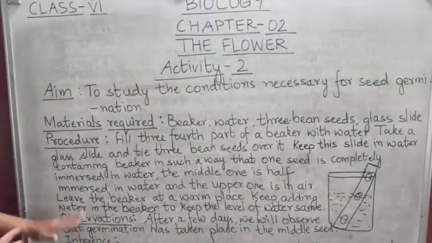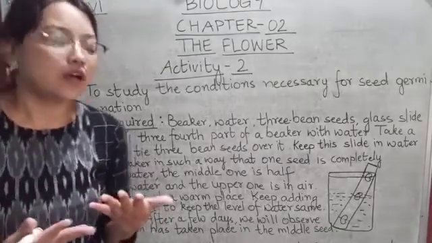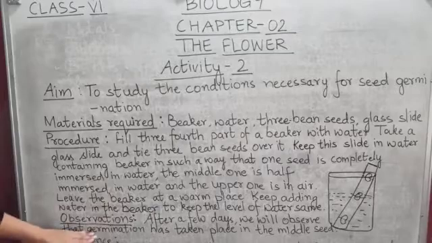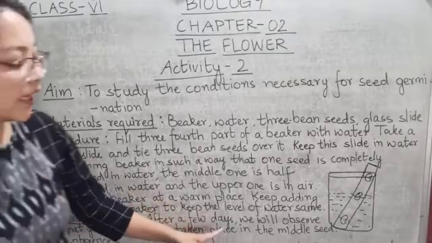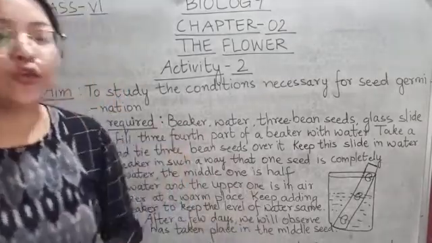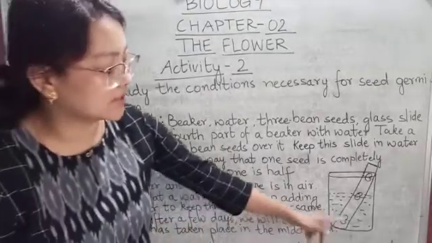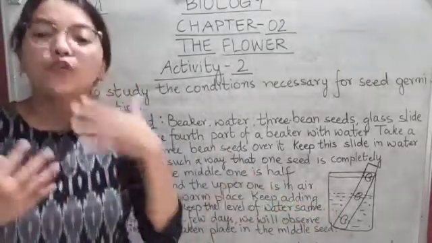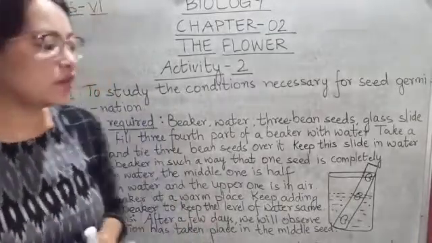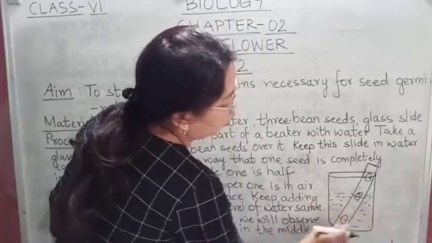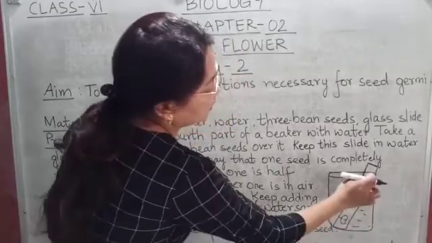Now, what will you observe after a few days? After a few days, you will observe that germination has taken place in the middle seed, the second seed, not in the first one or the third one.